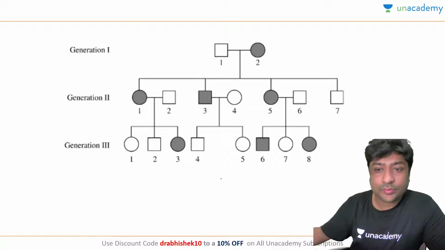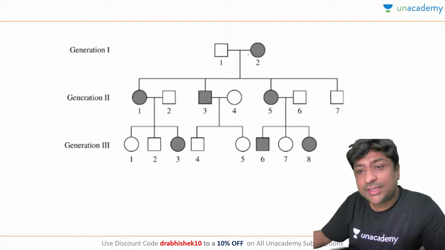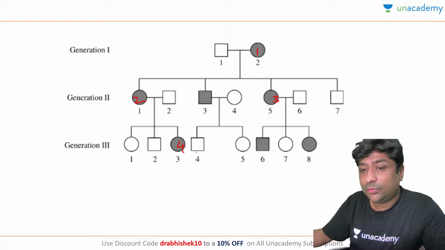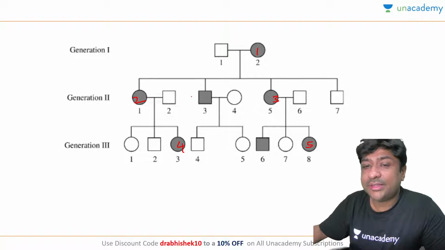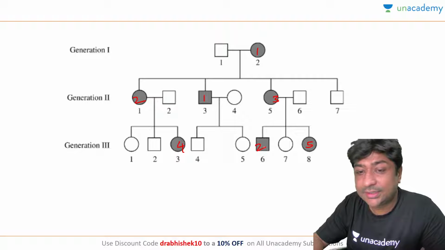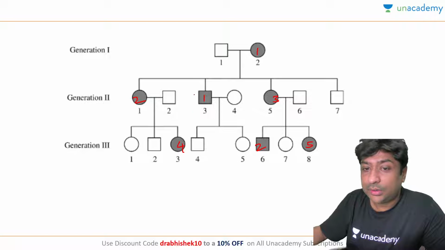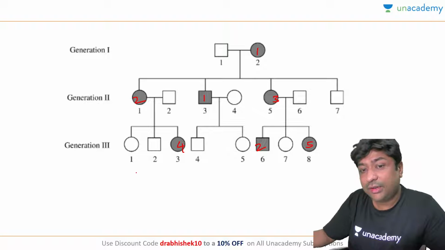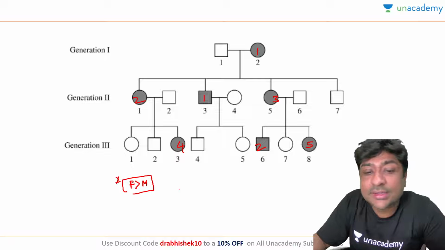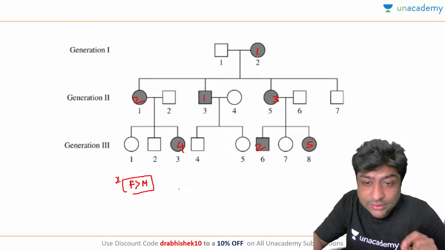What is this here? So let's count. One of the easiest ways is counting the males and the females. 1, 2, 3, 4, 5 females are affected. Now let's look at the males. 1 and 2 males are affected. Is it clear? Now, if the number of females is more than males, what is the first thing you will rule out? If the number of males is more than females, what is the first thing you will rule out?